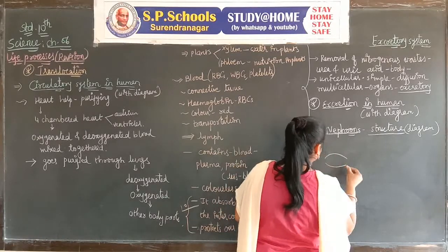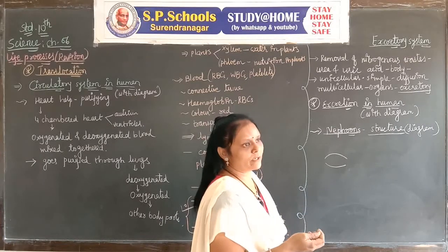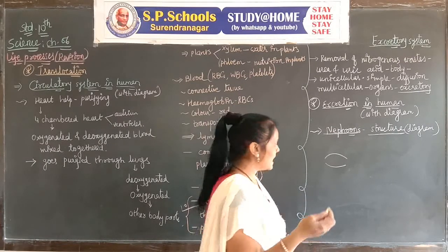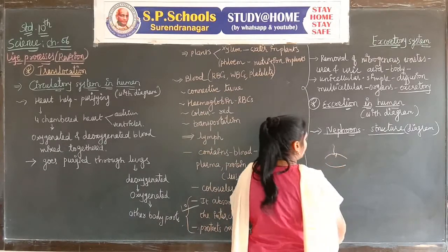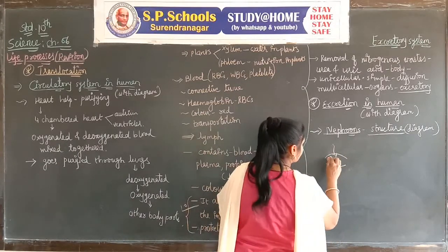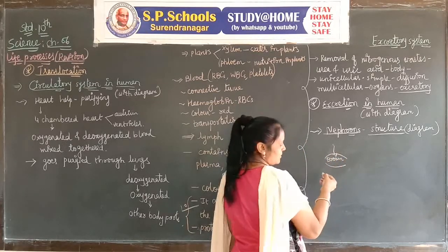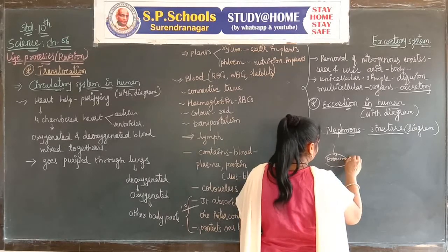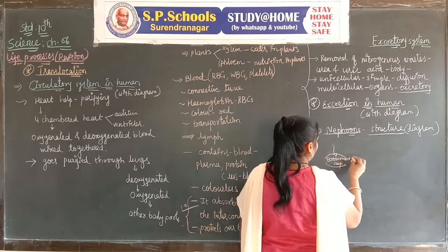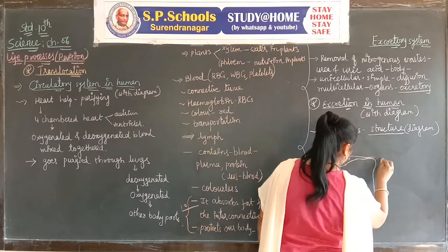When blood circulates in our body, it takes nitrogenous wastes and brings them to the kidney. In the kidney, first, nitrogenous wastes come into Bowman's capsule and then go through the tubular structure.